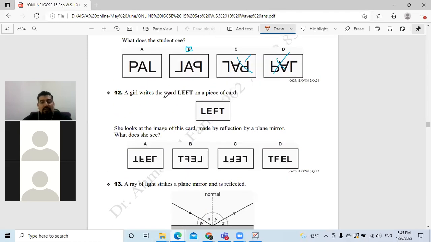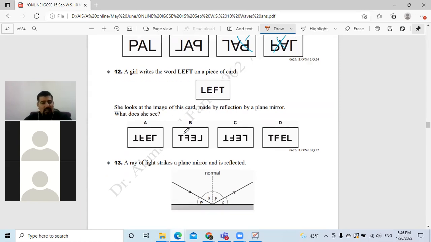A girl wrote the word left on a piece of card like this. Okay, she looks at the image of this card made by the reflection of a plane mirror. What does she see? Yes, which one is the answer?